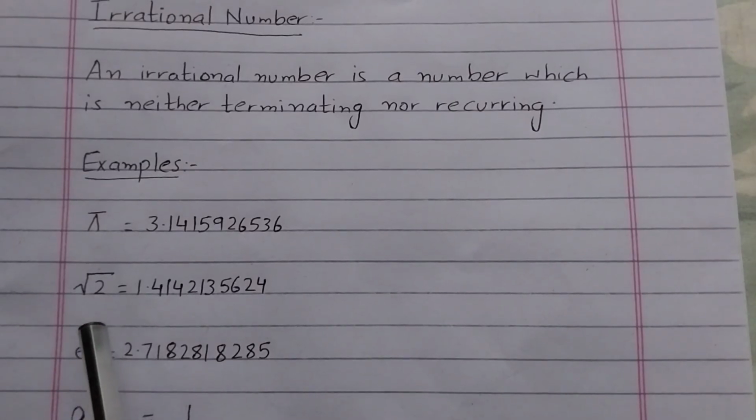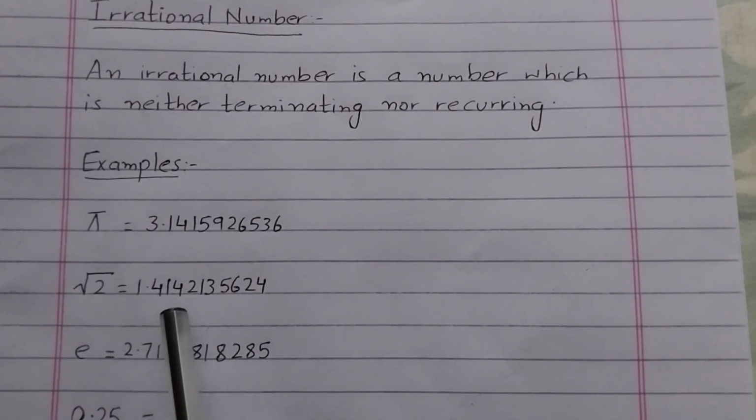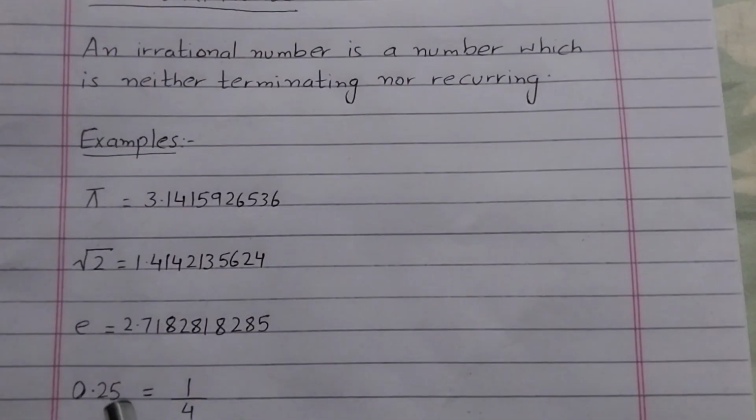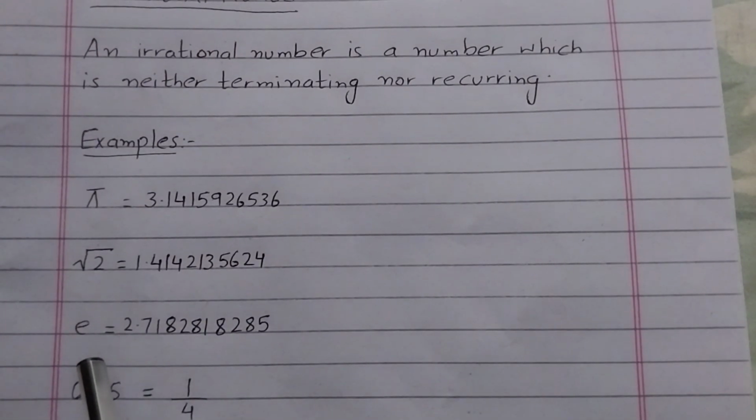Square root 6 is an irrational number, because 2, 3, 5, 6 are not perfect squares. They are irrational because their decimal places go on forever and they don't repeat.